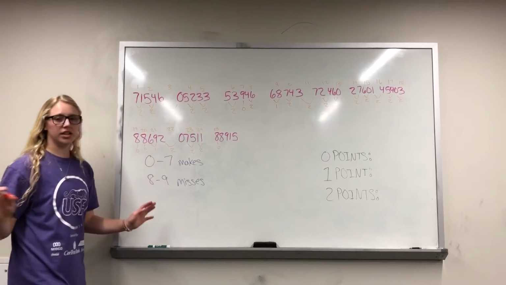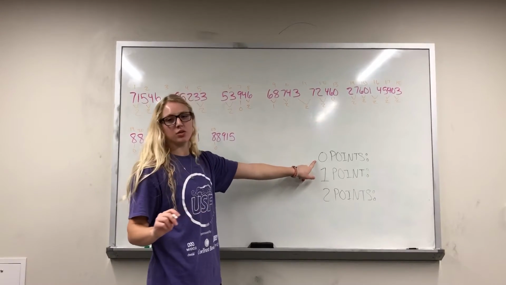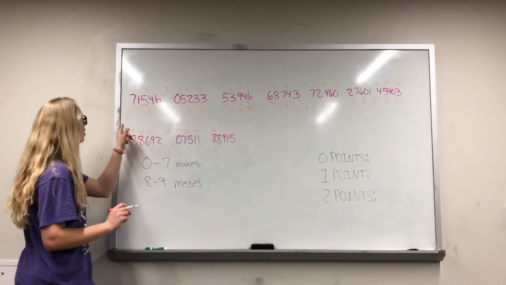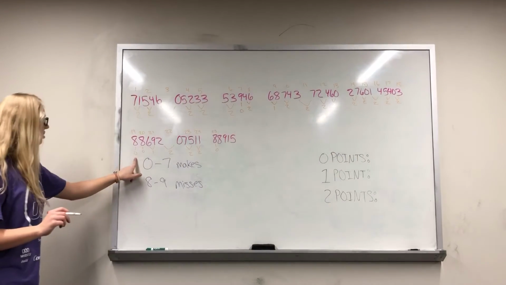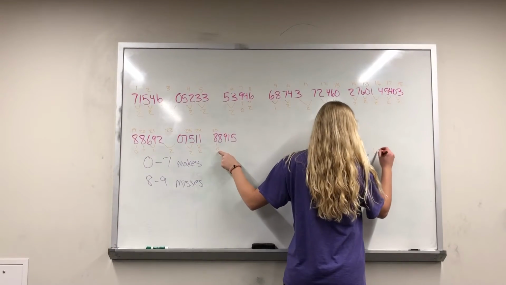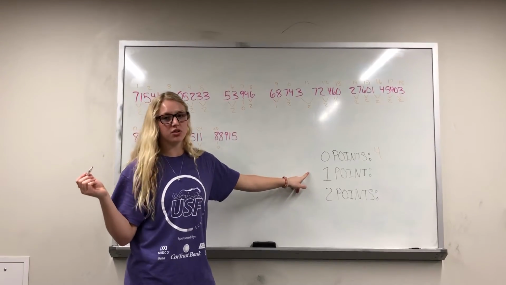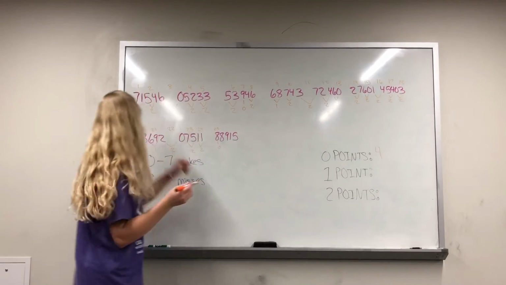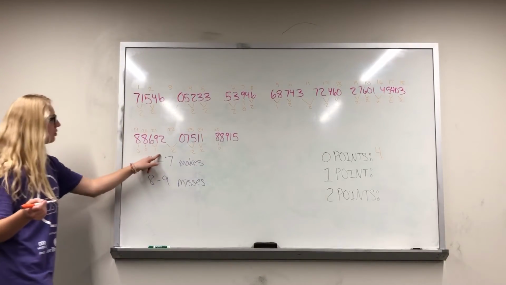So now we're going to calculate this up. How many times did she get 0 points out of 25 attempts? Let's count. 1, 2, 3, 4. Now we're going to do 1 point. How many times did she score 1 point out of 25 attempts? 1, 2.